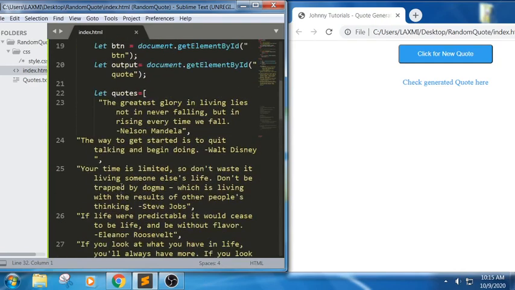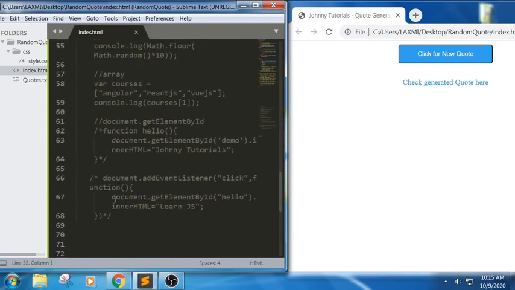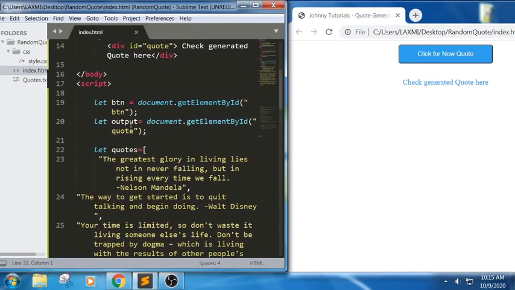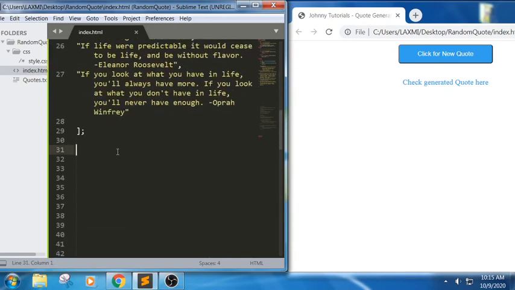Now we will try to implement the add event listener. What is the element we need to have? The element would be btn. Why? Because when we click on this button, it should be able to display. So btn dot add event listener. The event is click.